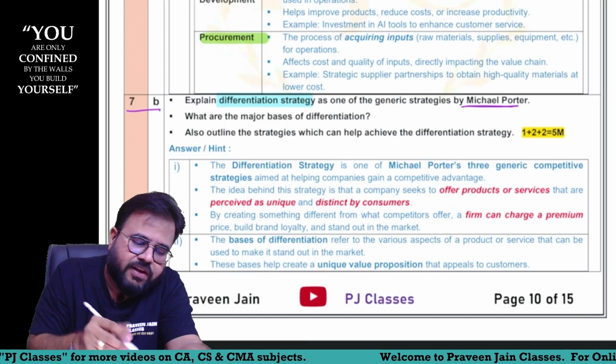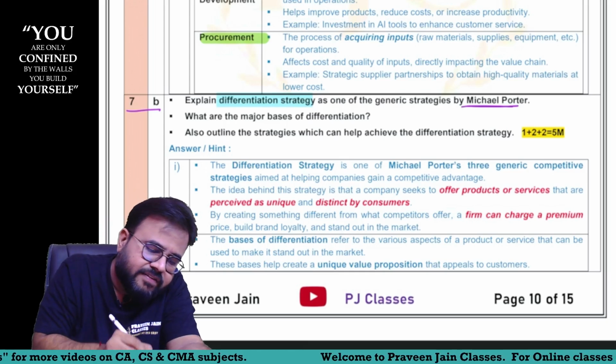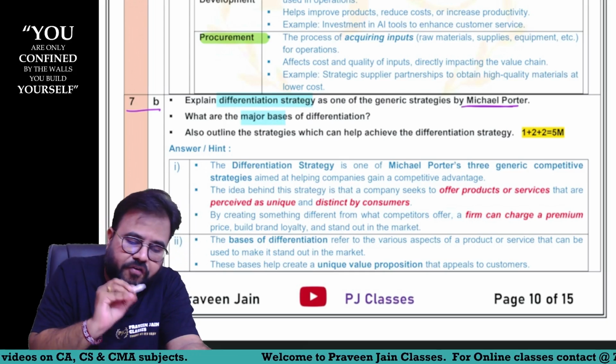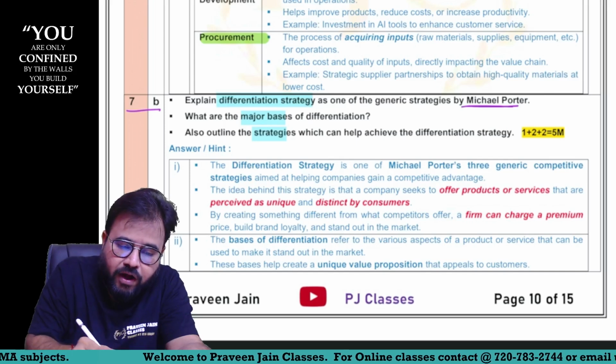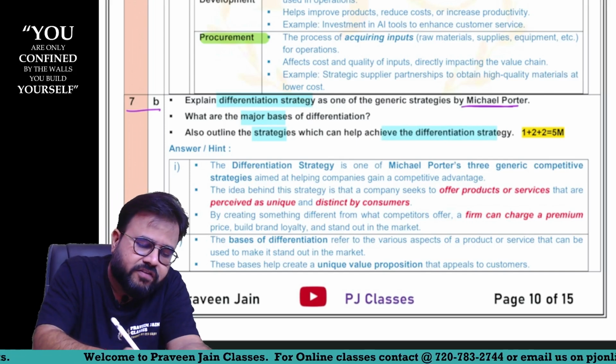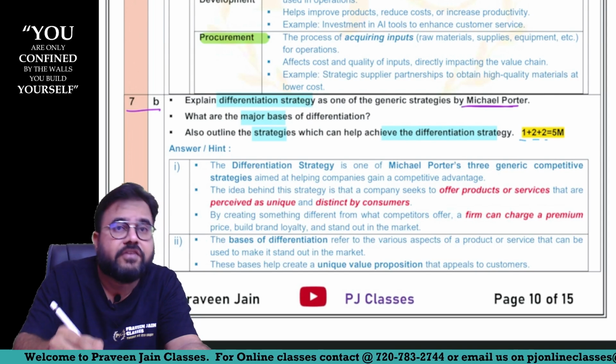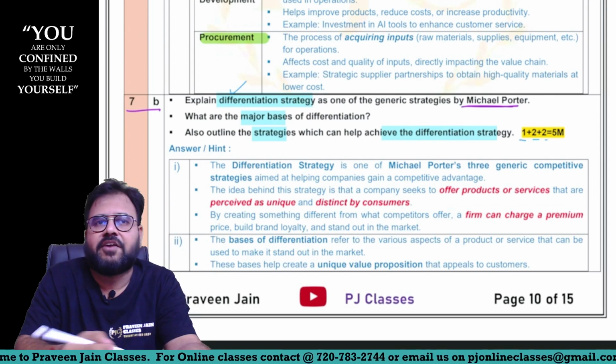So here is a direct question: explain differentiation strategy. Second, what are the major bases of differentiation? Also outline the strategies which can help to achieve differentiation, sir. So 3 questions are there. 1 + 2 + 2 is equal to 5 marks. First, explain the differentiation strategy, sir.